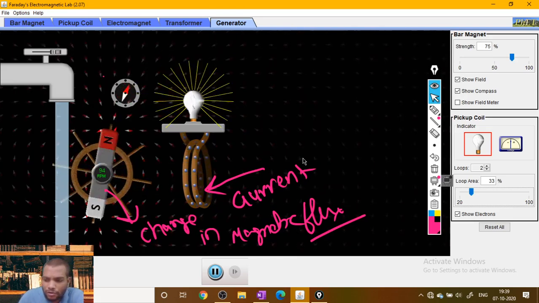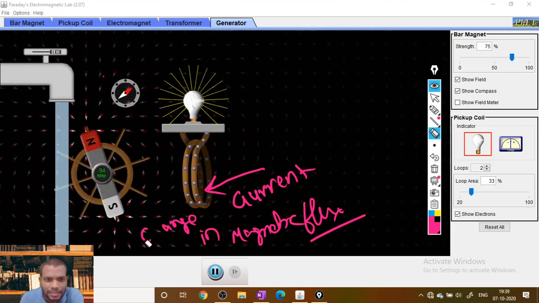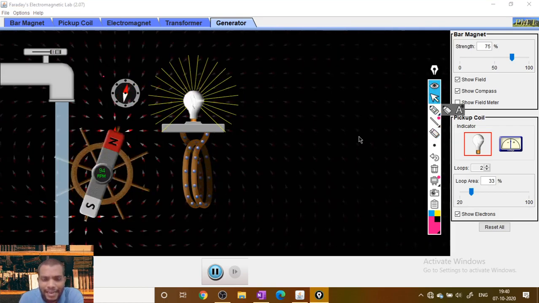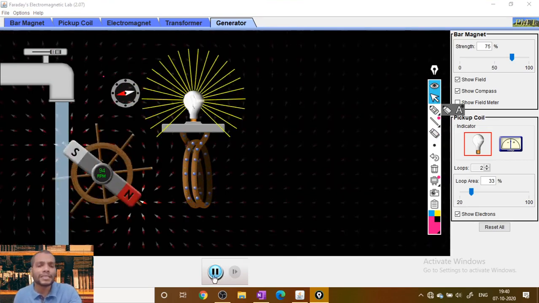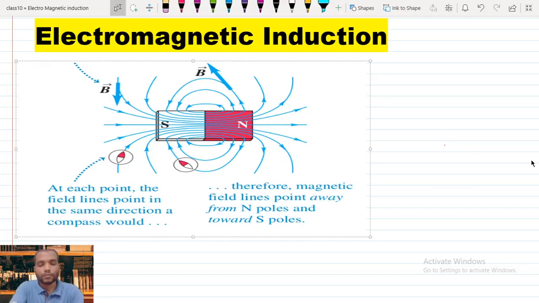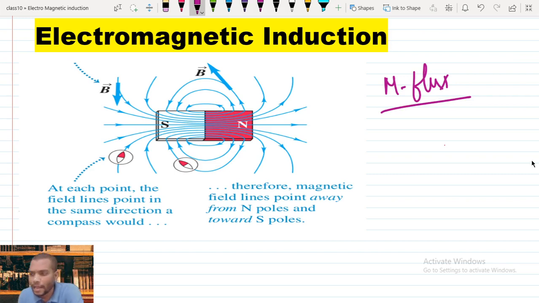Now let us talk about magnetic flux. I already discussed magnetic flux. Just recall what magnetic flux is. Magnetic flux and electric flux, they both have the same definition. How do we define magnetic flux? We can define flux as the number of magnetic field lines crossing per unit area.